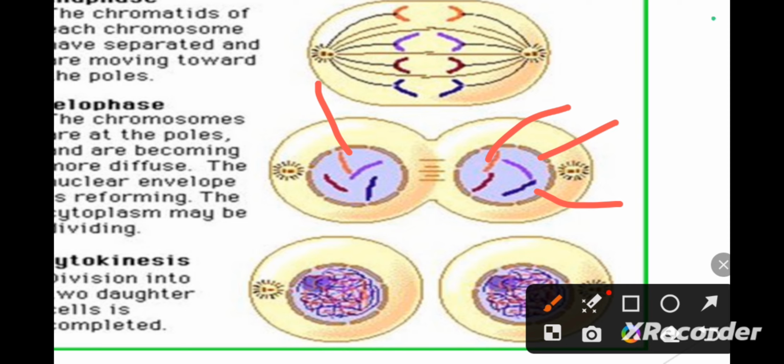During telophase, you can see there are two nuclei, but the cell is single. So only the nucleus has divided. The cell has not divided. For that, the cell has to undergo cytokinesis.